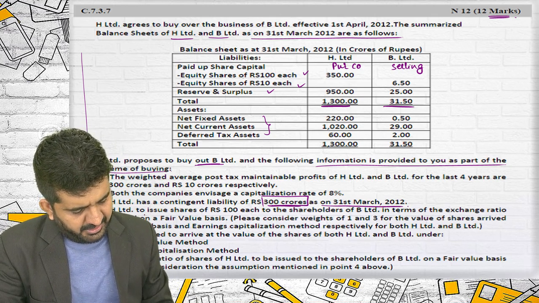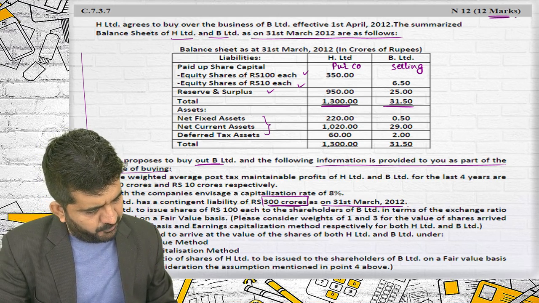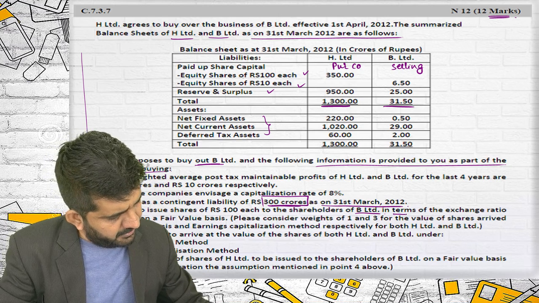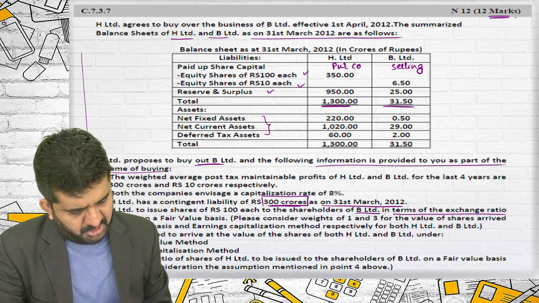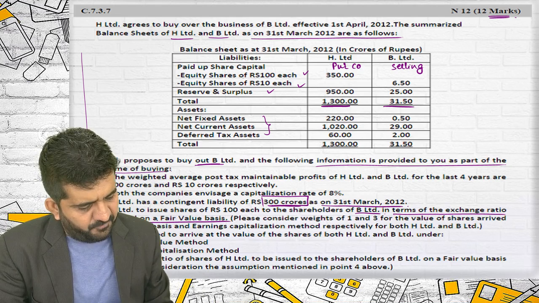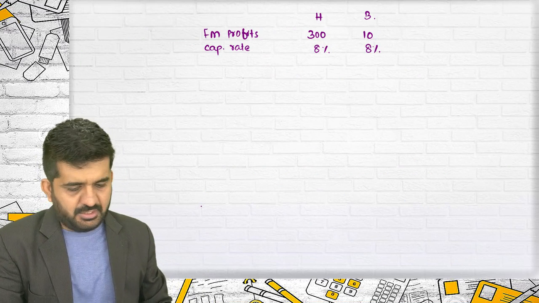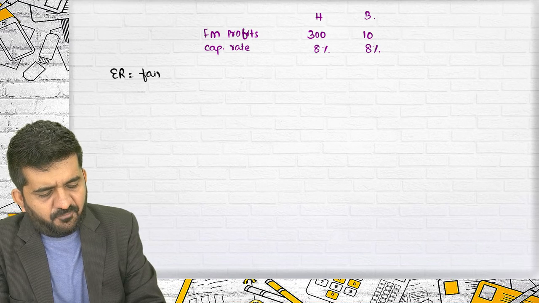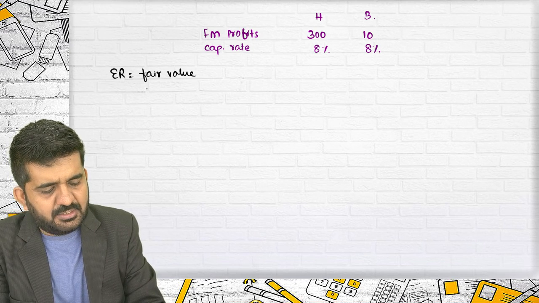H Limited is to issue shares of rupees 100 each to shareholders of B Limited in terms of the exchange ratio as arrived on a fair value basis. So the exchange ratio will be on a fair value basis.